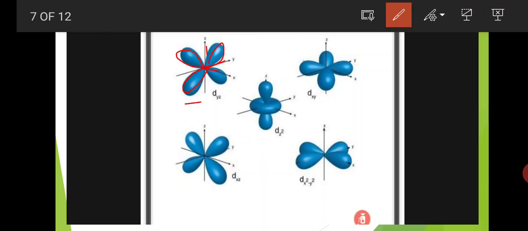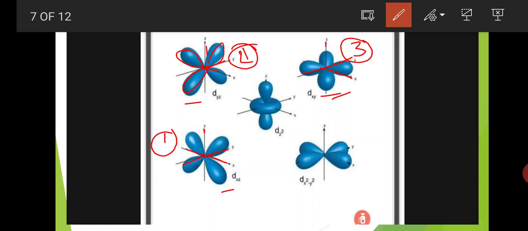The lobes of dyz are present between the axes. Others are also the same, dxz and dxy. Here also for dxz, this is the x-axis, y-axis, and z-axis, and the lobes are present between the axes, and dxy also has the same. So these three are one group of d orbitals.